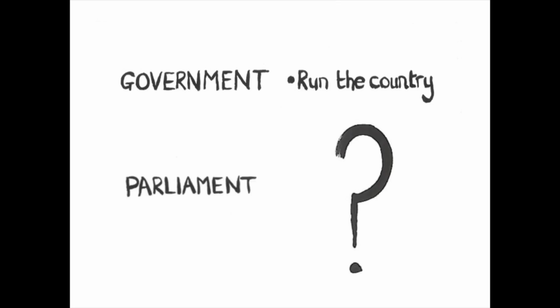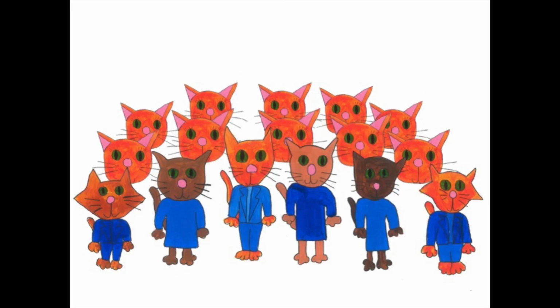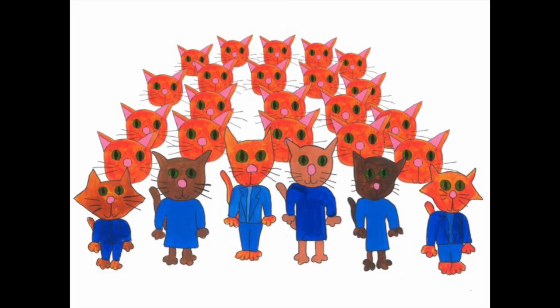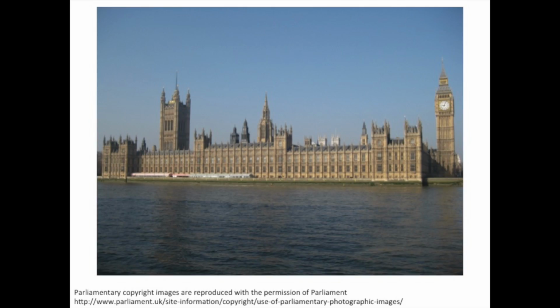But what about Parliament? Well, Parliament is where all the elected MPs get together. So that includes the Cat Prime Minister and her Cat Cabinet, but also all the other Cat MPs who aren't in the Cabinet. They are what's known as backbenchers. It's also where all the elected Rabbit, Bear and Monkey MPs are found. They all congregate in the Houses of Parliament, that big building with Big Ben on the end of it, which is actually the bell, not the tower.